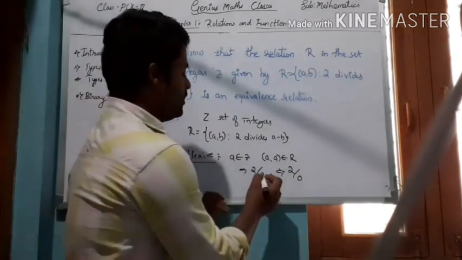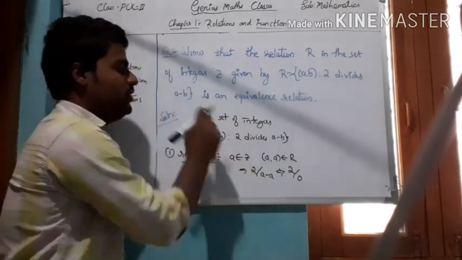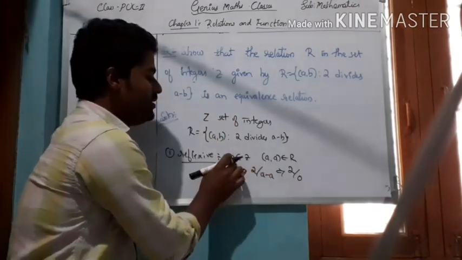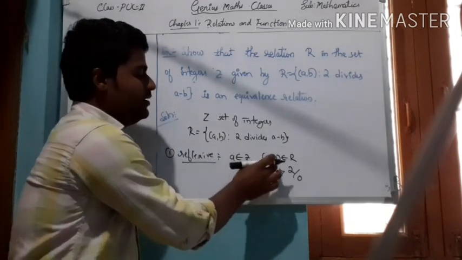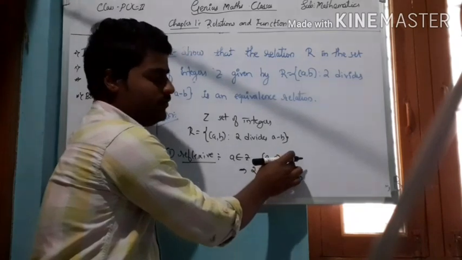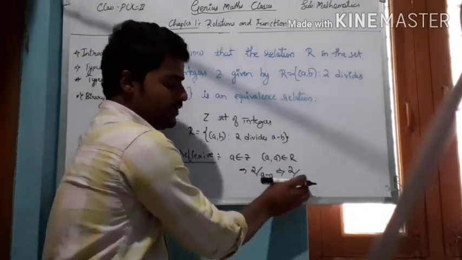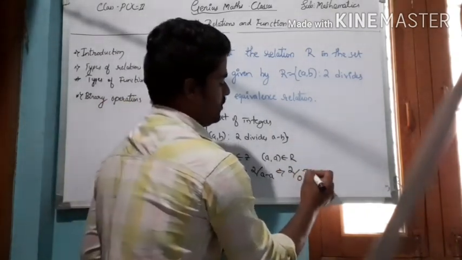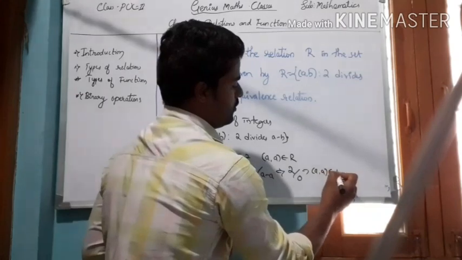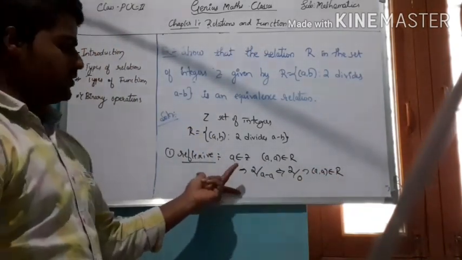Obviously 2 divides 0, and therefore A comma A belongs to R, and therefore this is a reflexive relation.